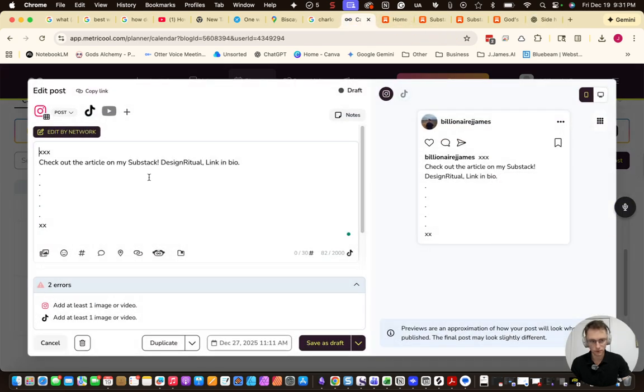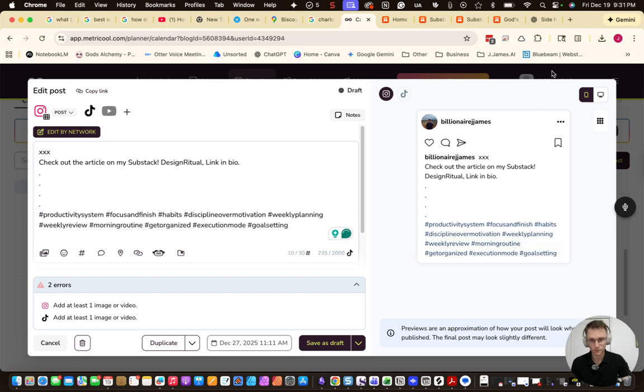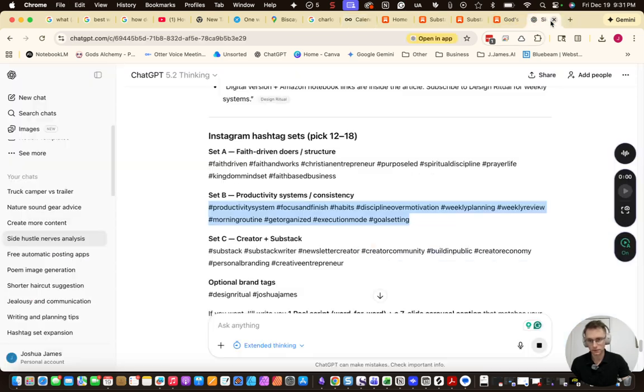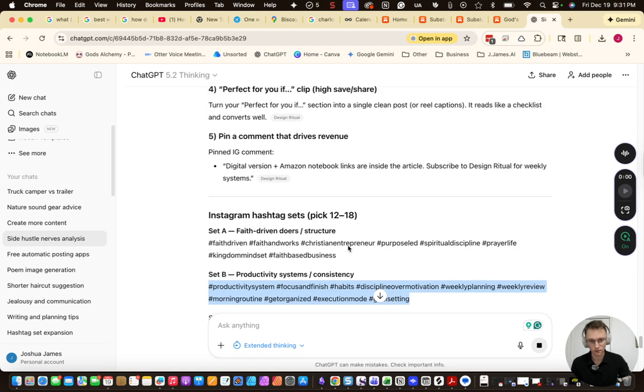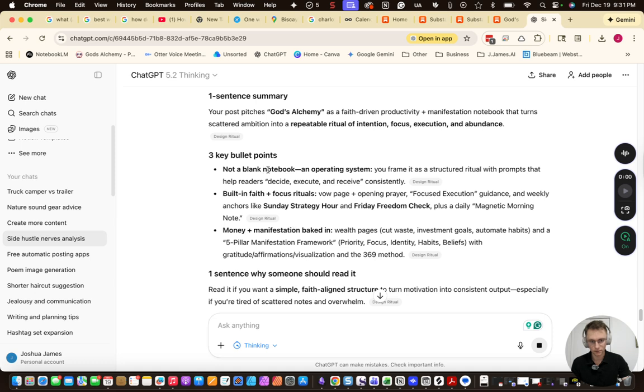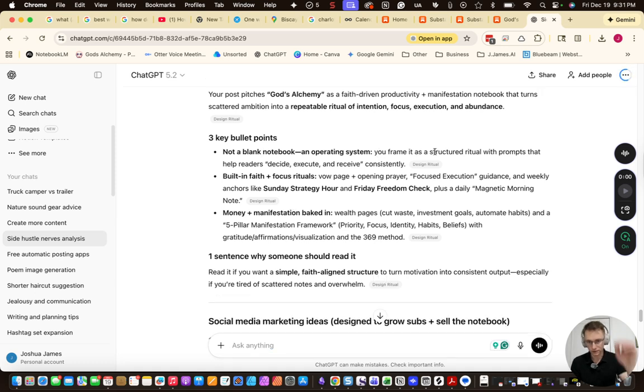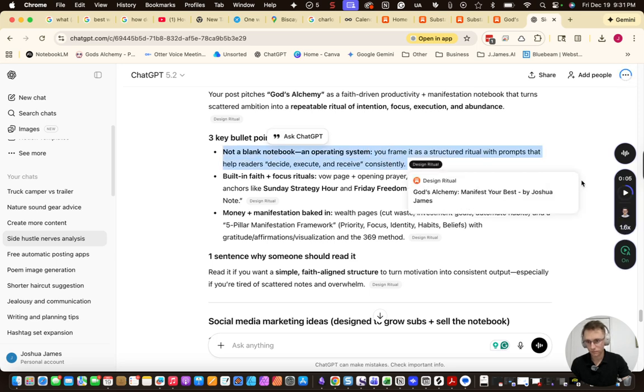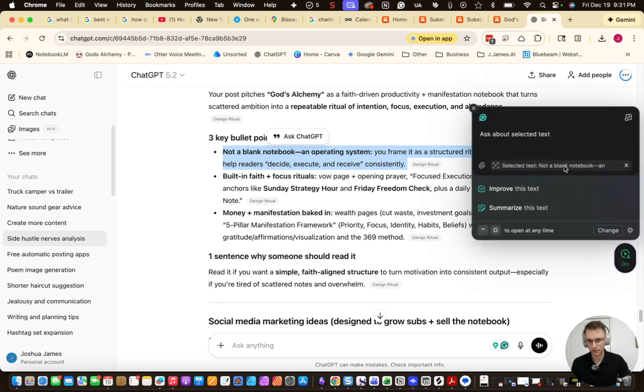Go down to the next one. Text B. And I mean, as long as this only takes 15 minutes to do, we got no reason not to try, right? So we go to the 3 key bullet points. You frame it as a structured ritual with prompts that help readers decide, execute, and receive consistently. Then I'm going to go to Grammarly and say, rephrase this for an Instagram post description.